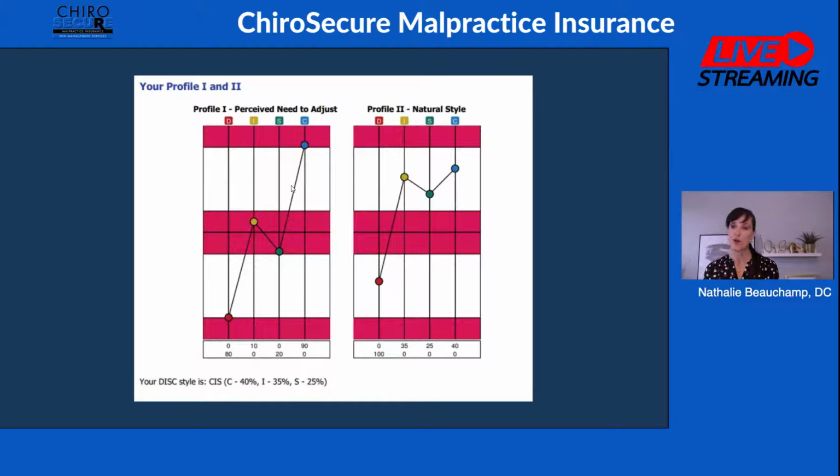If you lay them one on top of each other, they're not opposite or anything like that. I've noticed that the people that have a natural style and a perceived need to adjust that are very different, they're not congruent. They think you want them to be a certain way, so they're not their natural self. They're changing their personality to fit what they think they should be.